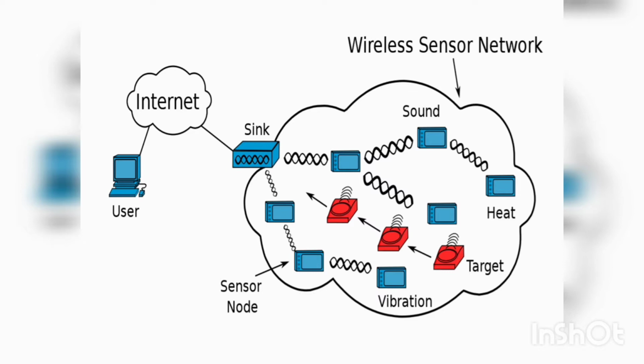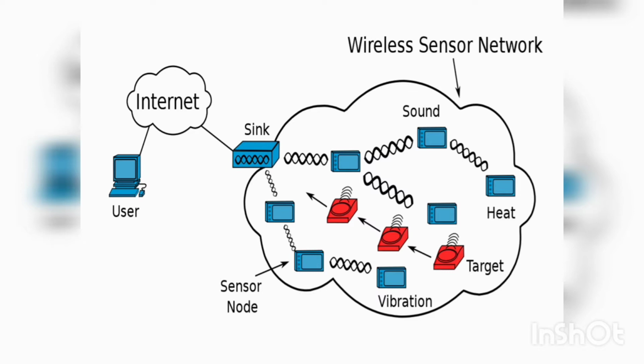Some examples of wireless sensor network used in IoT: weather monitoring system, in which the nodes collect temperature, humidity and other data. Indoor air quality monitoring system, which collects the indoor air quality and concentration of various gases. Soil moisture monitoring system is used to monitor soil moisture at various locations.